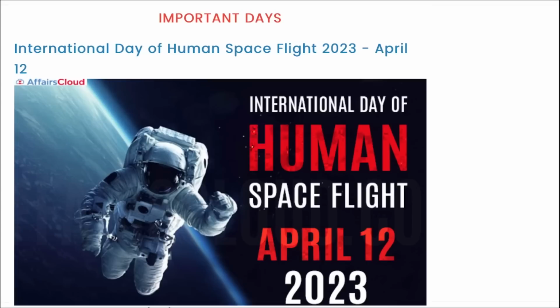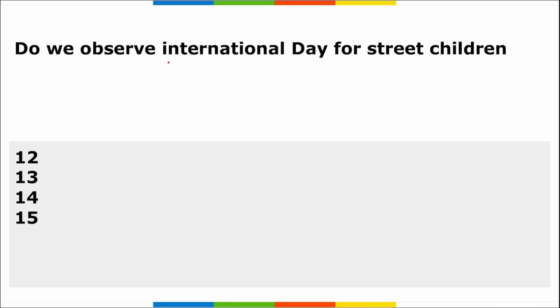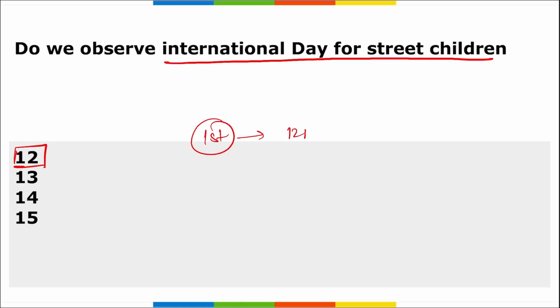Next is, when do we observe International Day for Street Children? On 12th of April only we observe International Day for Street Children, to create awareness about the difficulties faced by children who live on the streets and demand equal rights for them. This day was first observed on 12th of April 2011.